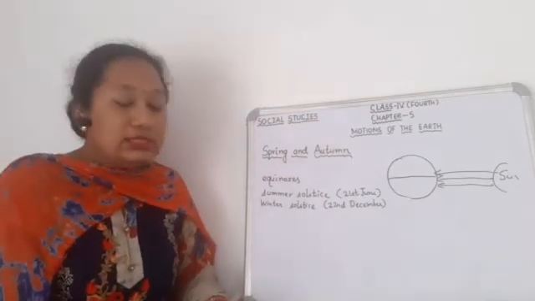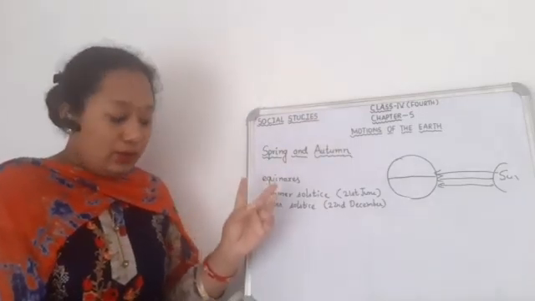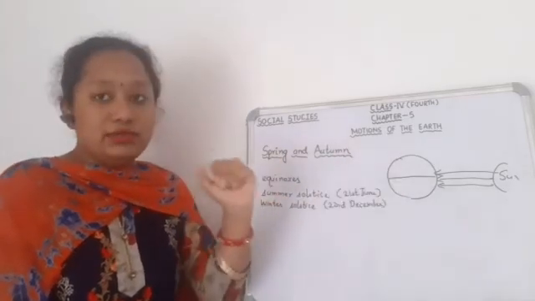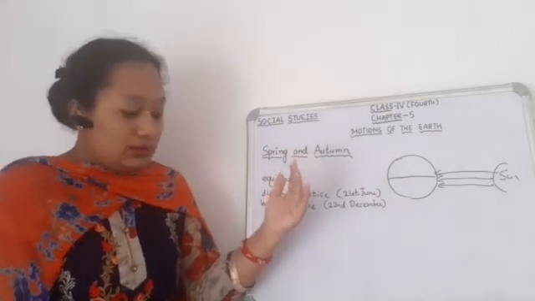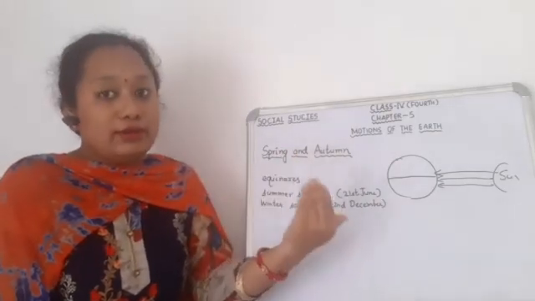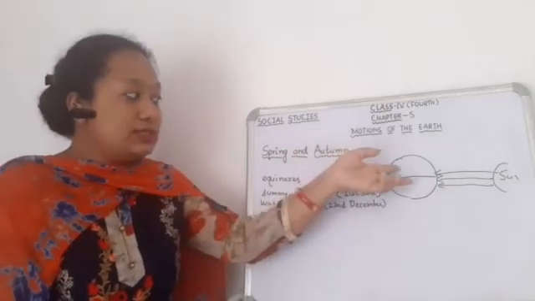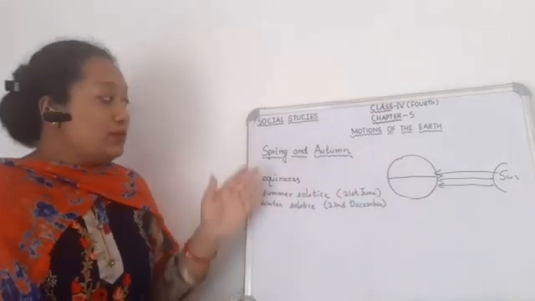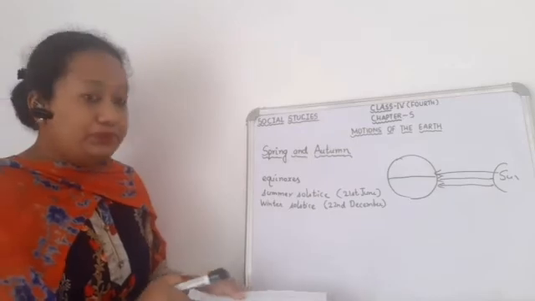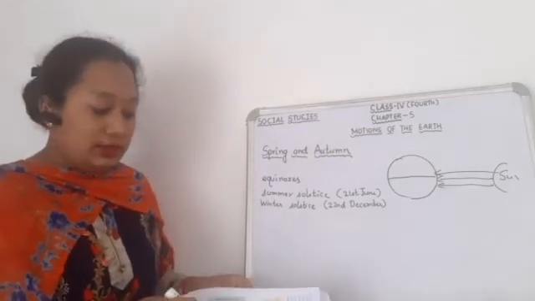Now this results in opposite seasons, I told you, in the northern and southern hemisphere. So because of the revolution of the earth, there are opposite seasons in the northern and southern hemisphere. So these were all about the motions of the earth.